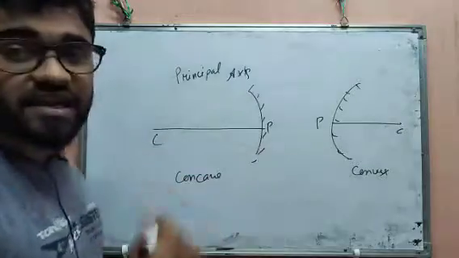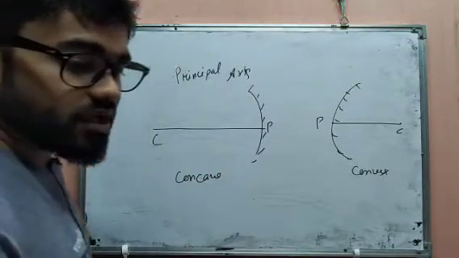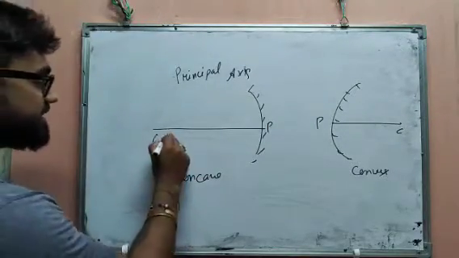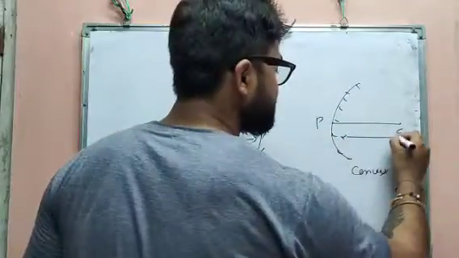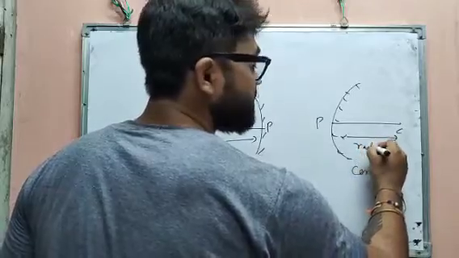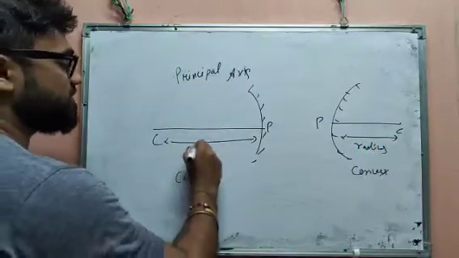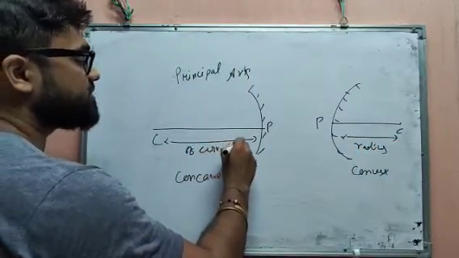This is called principal axis. Next we have radius of curvature. The distance between the center of curvature and the pole is called radius of curvature.